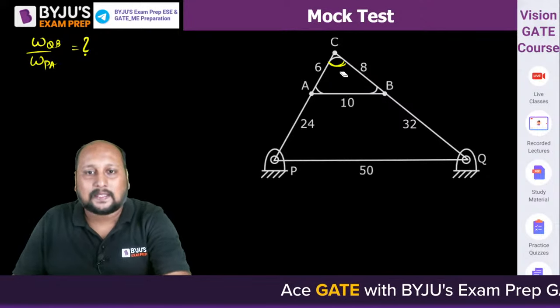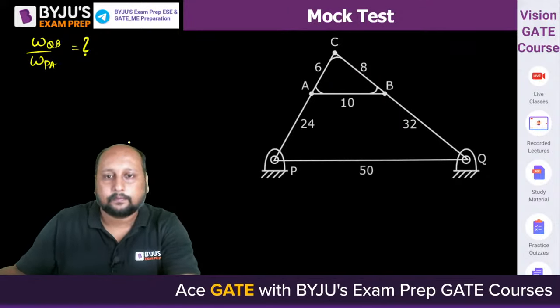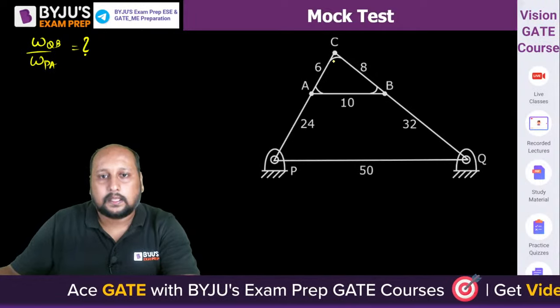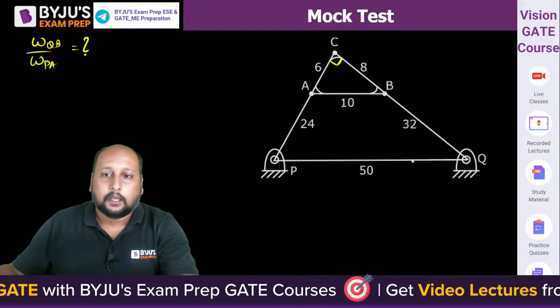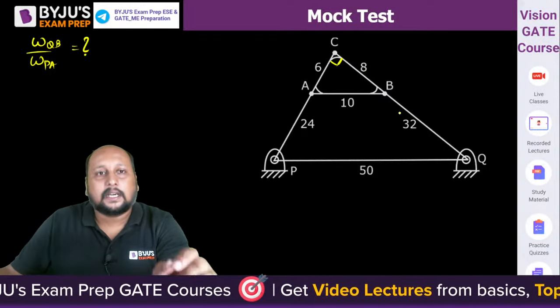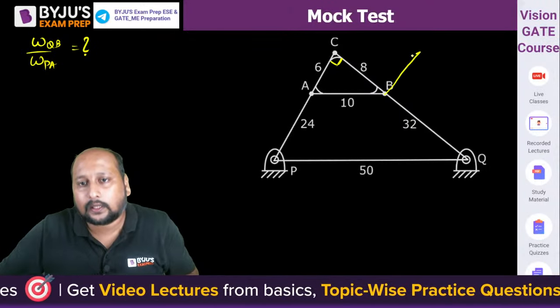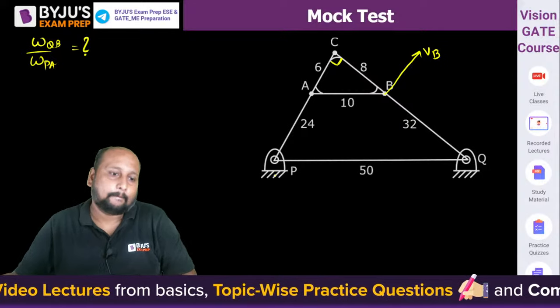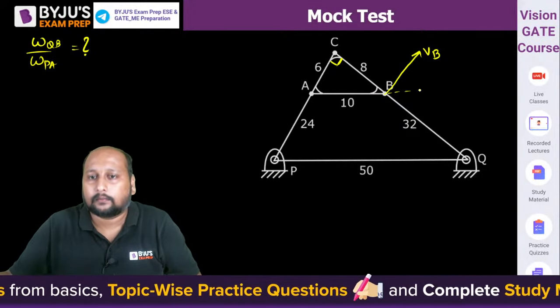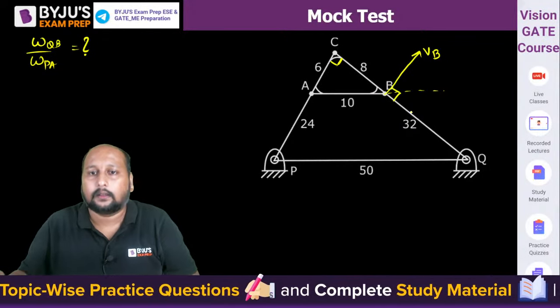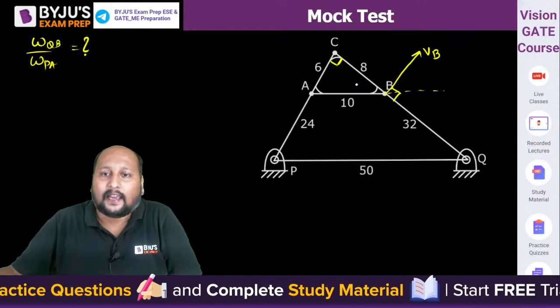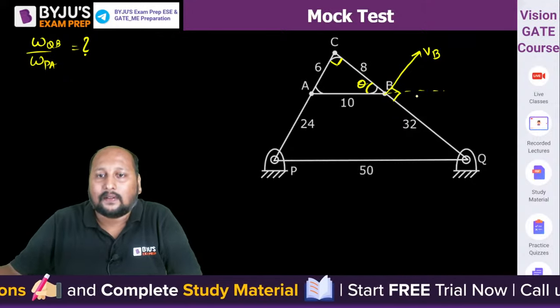So here we are directly having a 90 degree angle. Now if I say the velocity of point B with respect to Q will be exactly perpendicular to this, this is VB, perpendicular to this. This is 90. Okay, so if I assume this as theta, can we say this is also theta?